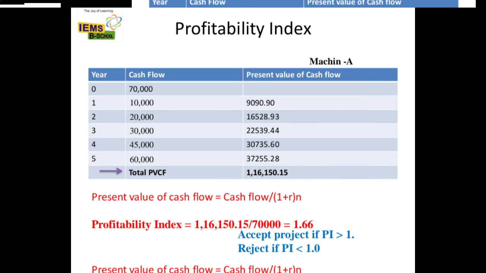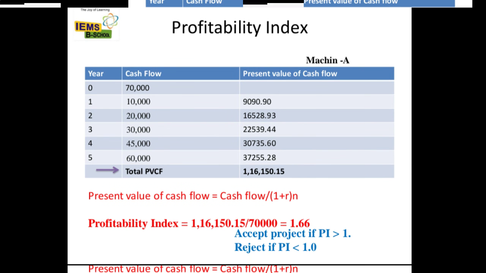See, our initial investment is 70,000. Here we are going to calculate the total present value of cash flow. If it is greater than the initial investment, we have to accept the project. If it is less than the initial investment, then obviously we have to reject it. We are not going to collect our money also, okay.